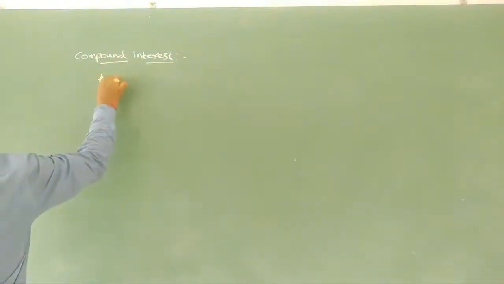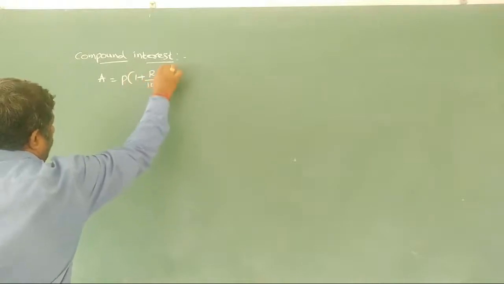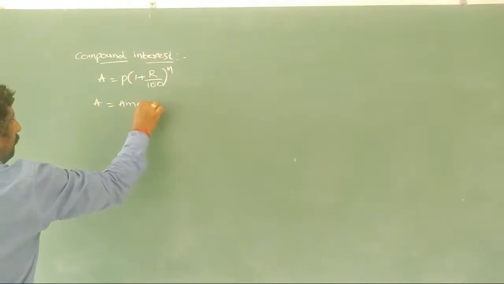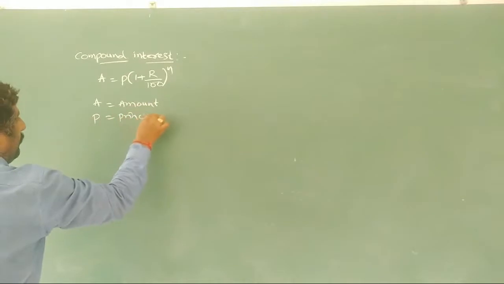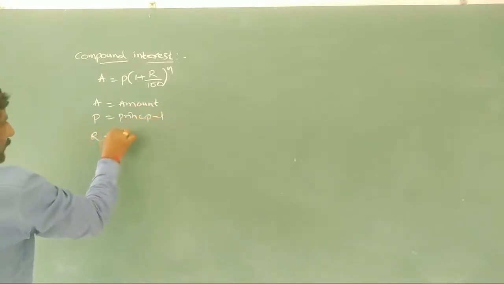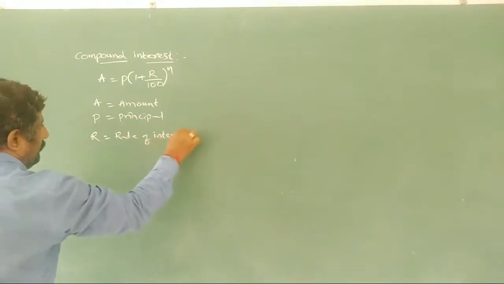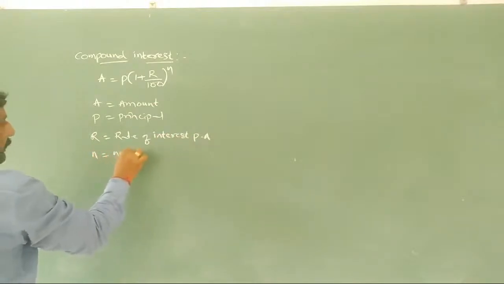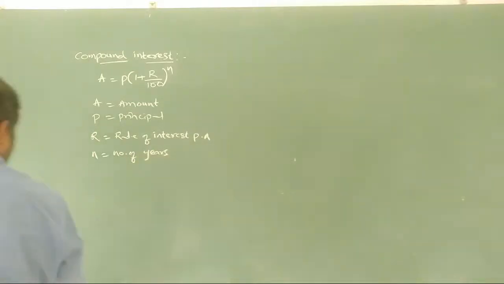Compound interest, what is the general formula we have? A is equal to P of 1 plus R by 100 whole to the power of N. A is amount, P is principal, R is rate of interest per annum, N is number of years, or else we can write here time period in years.